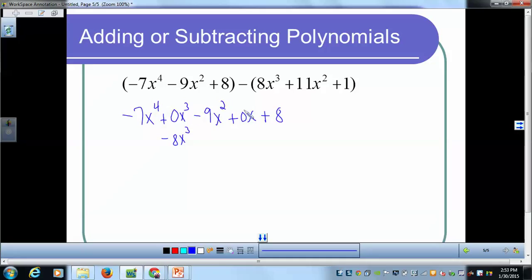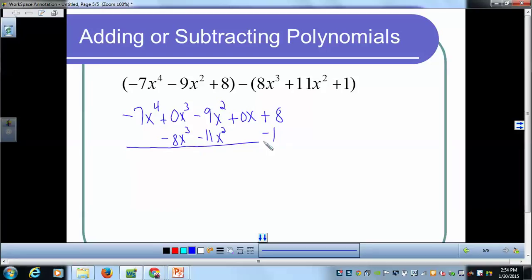So then you have everything in descending order, you have every power accounted for, and then once again maybe that helps you align everything correctly. Okay, now if I subtract my second term here, I would be subtracting negative 11x squared, and then I would subtract 1, and that has to go with my constant, so minus 1 here.